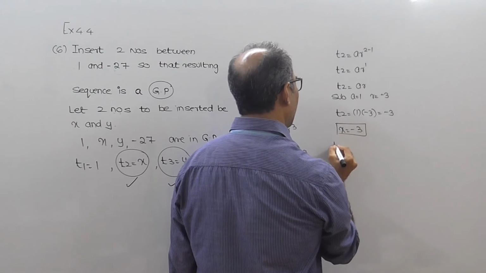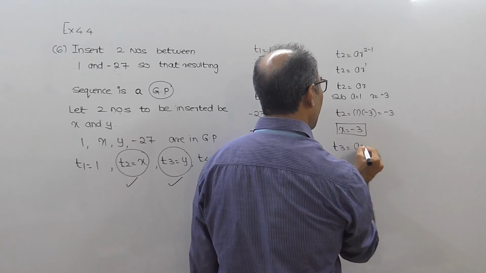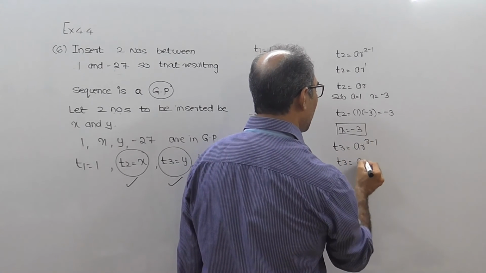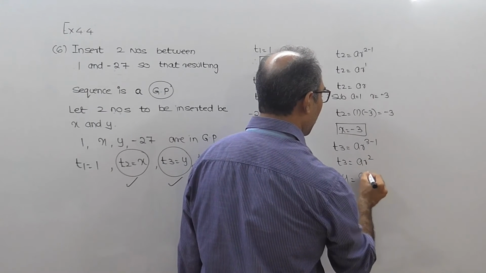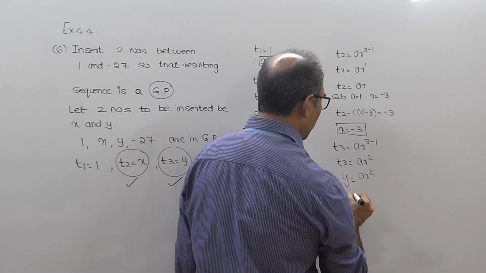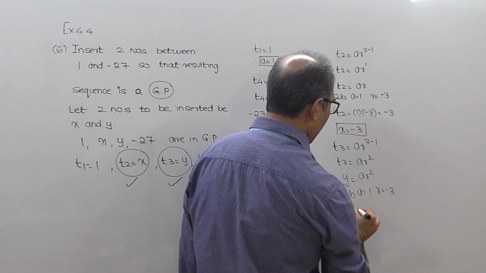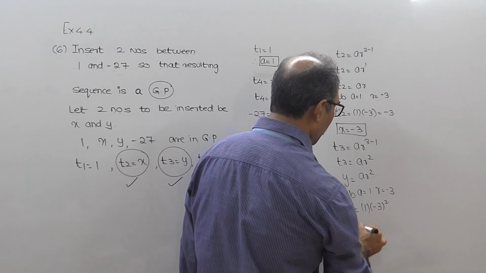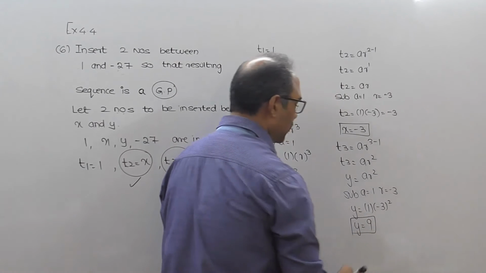ठीक है? Then I know that T3, that is the third term, which is A R raised to 3 minus 1. T3 is equal to A times R square. Y equal to A R square. What I can do is I can substitute A equal to 1 and R equal to minus 3. I get y equal to 1 into minus 3 the whole square. Minus 3 the whole square is 9. 1 into 9 will give the answer as 9.